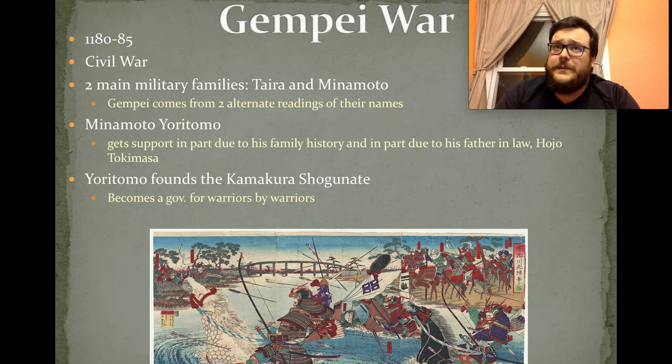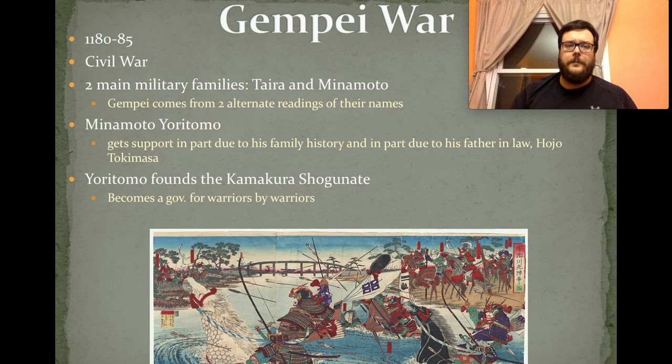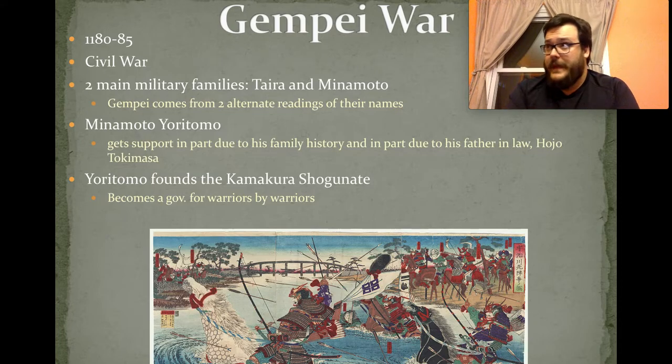Those two families we mentioned earlier, the Taira and the Minamoto families, started to disagree about who should take control and be the shogun, who should be the most powerful family in the country. Because of that, they decided they wanted to duke it out, figure out who was better.